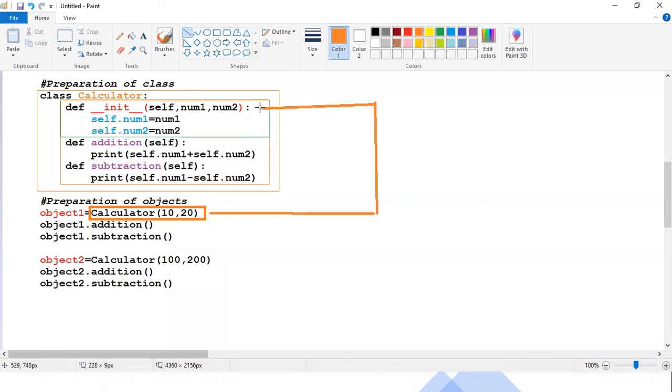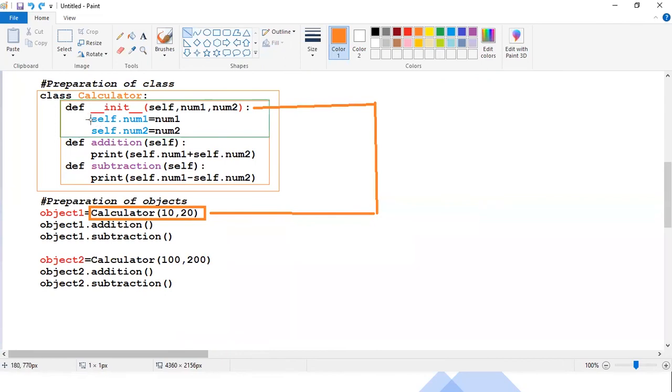When you're creating the object, control goes directly to the init block, and this 10 and 20, this 10 will be stored into num1, and this 20 will be stored into num2. Then this num1 and num2 will be stored into, guys, self.num1 and self.num2. Now it's time to know what is self.